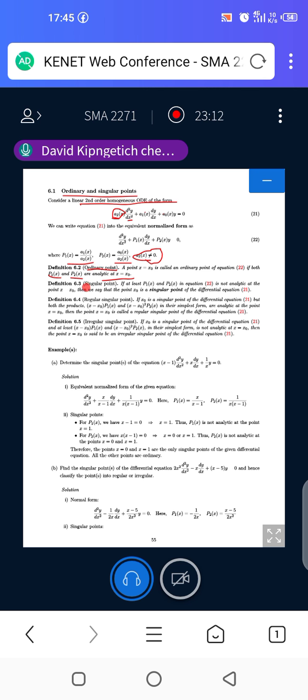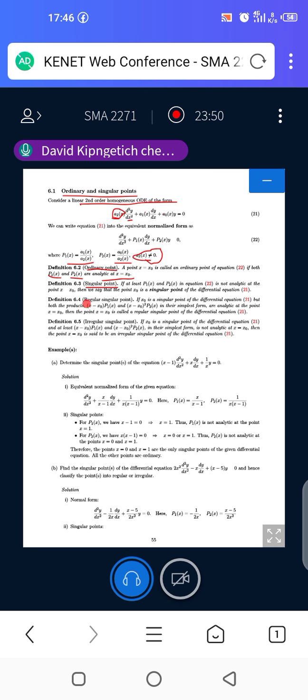What about a singular point? We normally say that if at least one of them, either p1x or p2x in the equation given above, is not analytic, that is, if we replace x with x naught and you are not getting something that is defined, then we refer to that as a singular point. At that point, we say that we have a singular point.